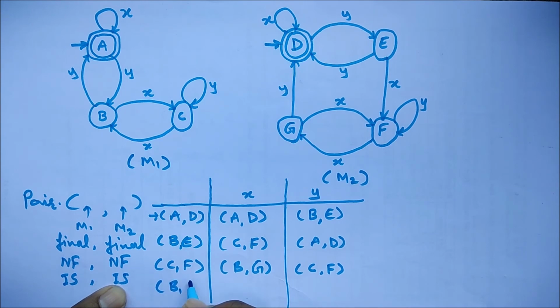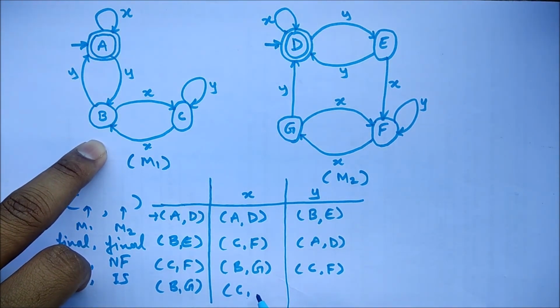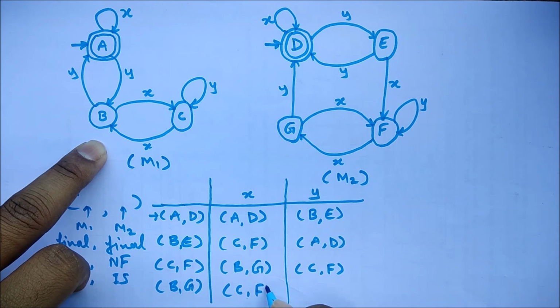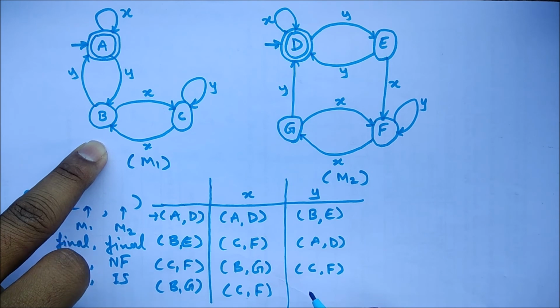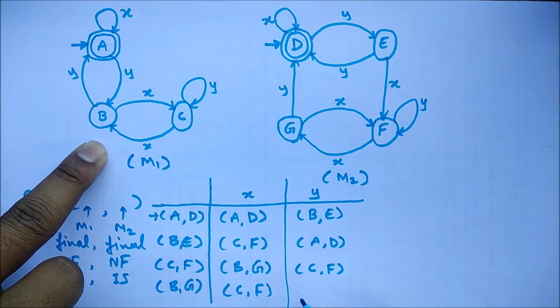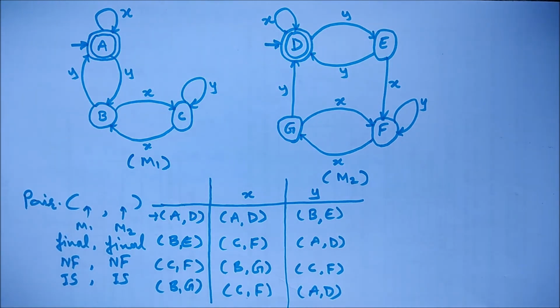So let's work out BG. B with X is transiting to C, and G with X is transiting to F. G with Y is transiting to D, and B with Y is transiting to A, and this completes the pair.